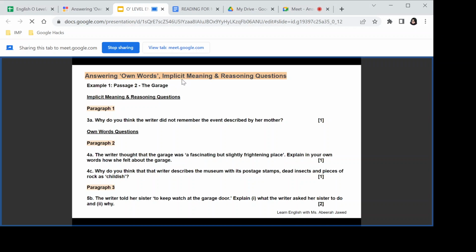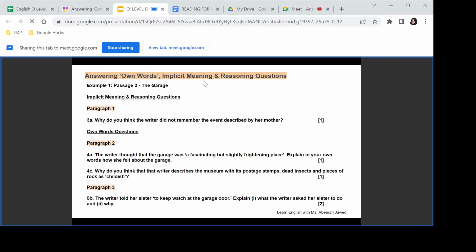Sometimes you may also need to use your inferencing skills by using your common sense and general knowledge, combining that with the information given in the passage, and then draw the meaning of the answer. And of course, you'd be required to answer the questions in your own words.